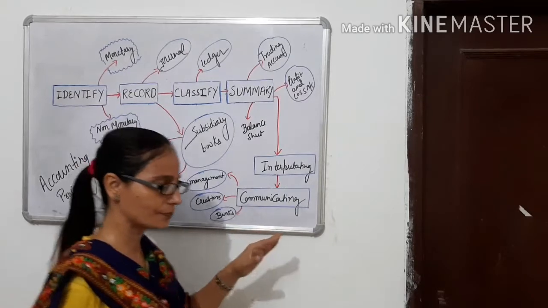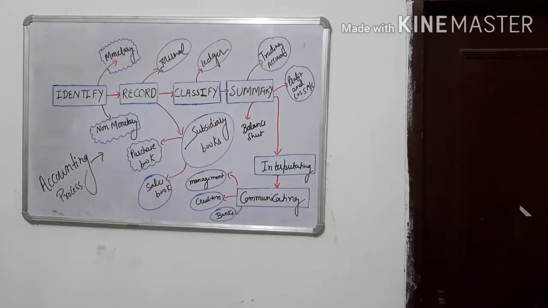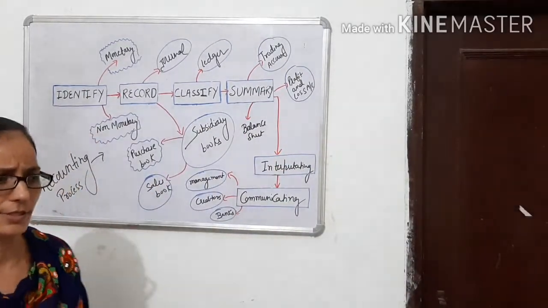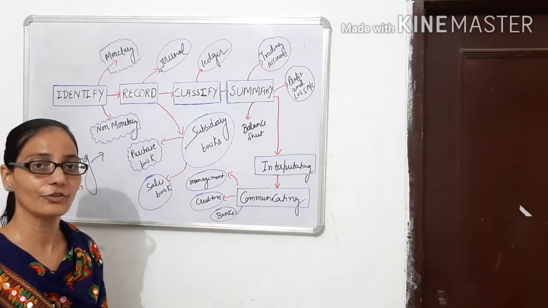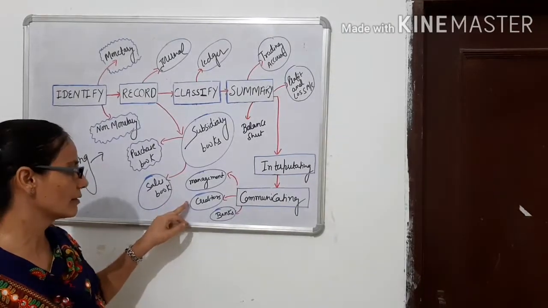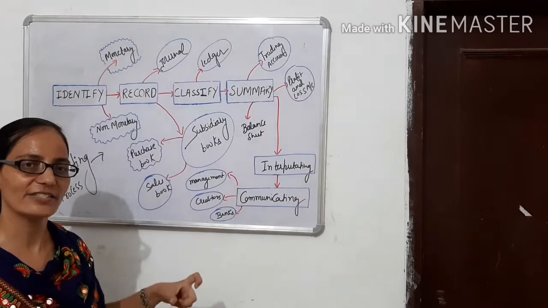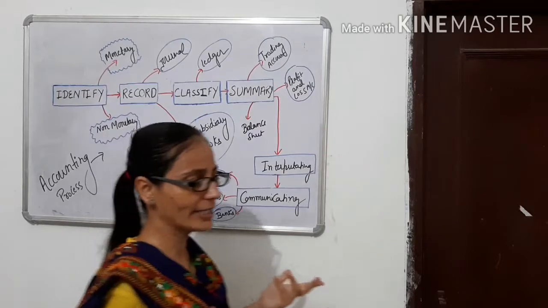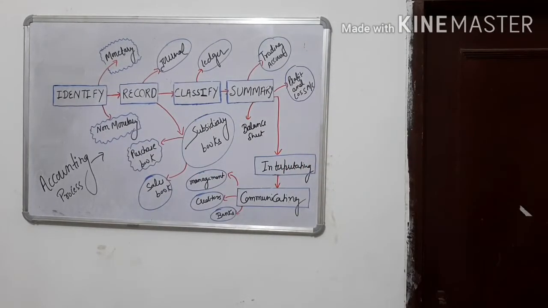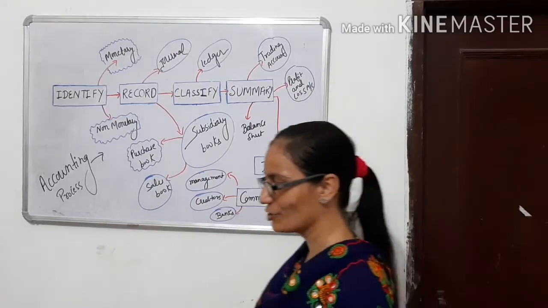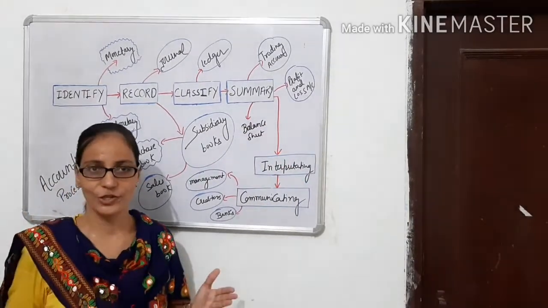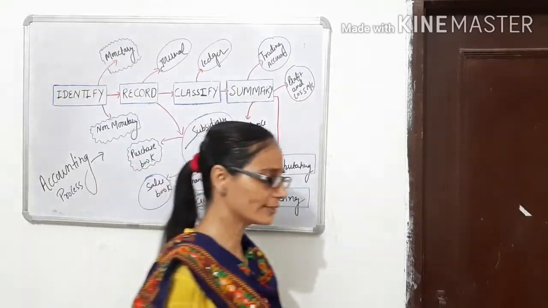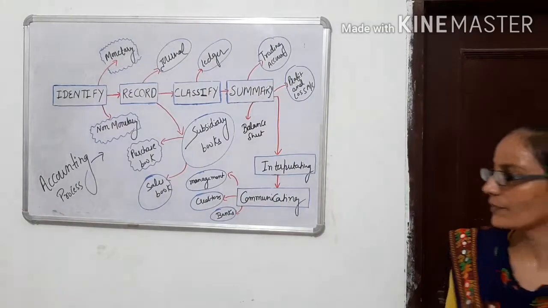Communicating means providing the information about the funds, financial position, assets, liabilities to all the parties interested. There are so many parties which have interest in the business, say management, creditors, banks, internal as well as external users. Like if I am talking about management, why is the management interested in the business? Of course, management is interested as management and shareholders. Both terms are different. Okay, I will make you understand, but in my next lecture, as it's enough for today.